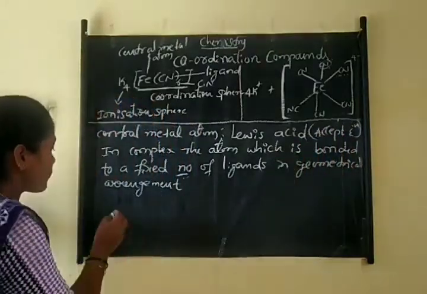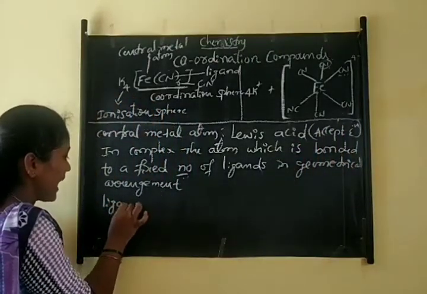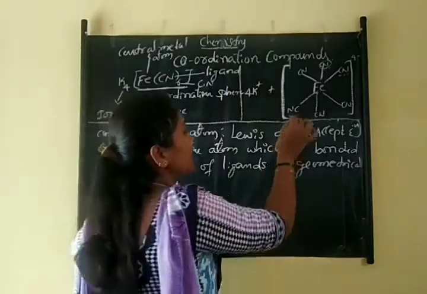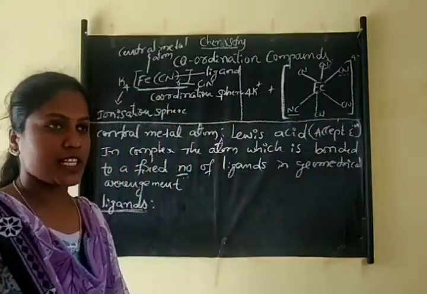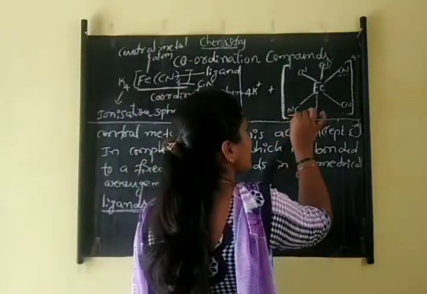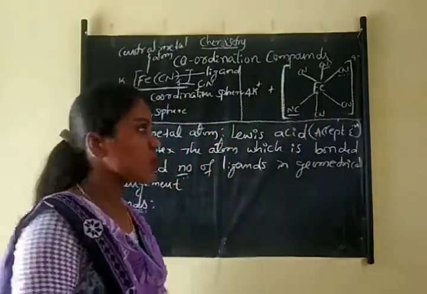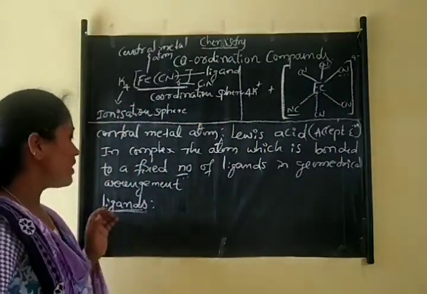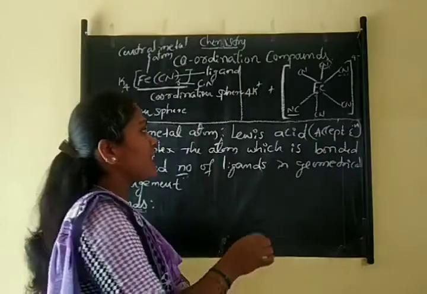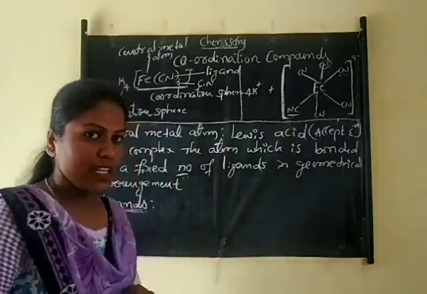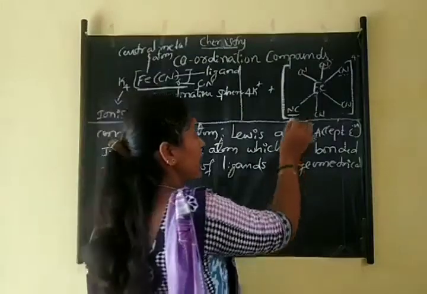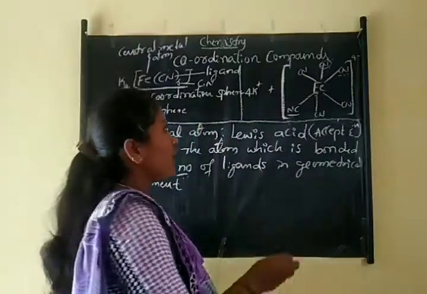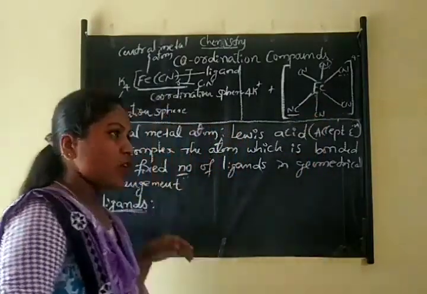Okay, and next is ligands. What is meant by ligands? Ligands are atoms, molecules, or ions that donate a lone pair of electrons to the central metal atom and form a coordinate bond. That is called ligands.